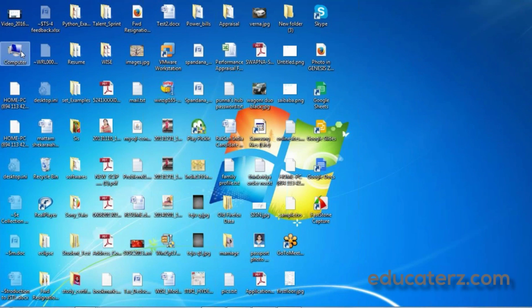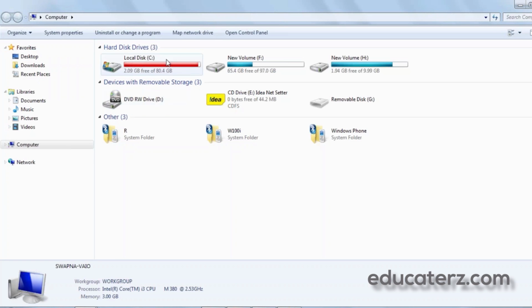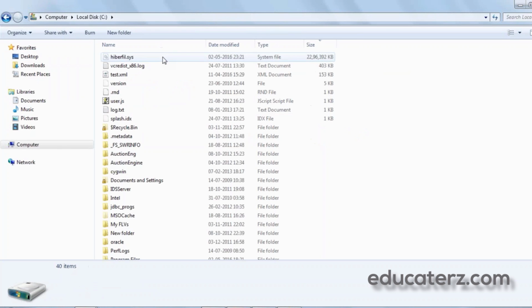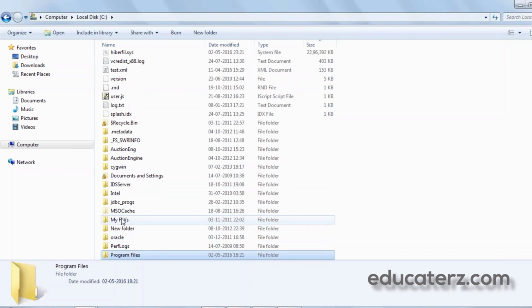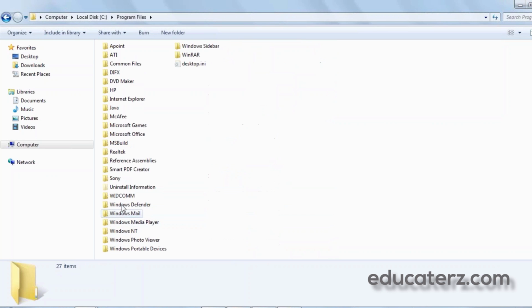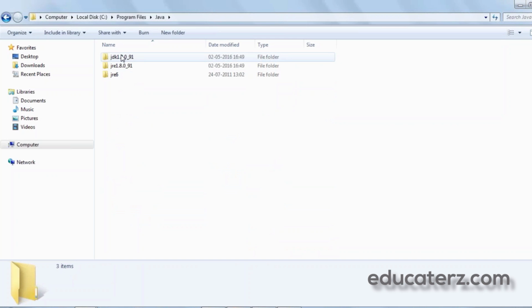Open my computer, C drive, program files. You can see Java here, and you can see JDK 1.8 and JRE 1.8, where both the folders are created in the Java folder.